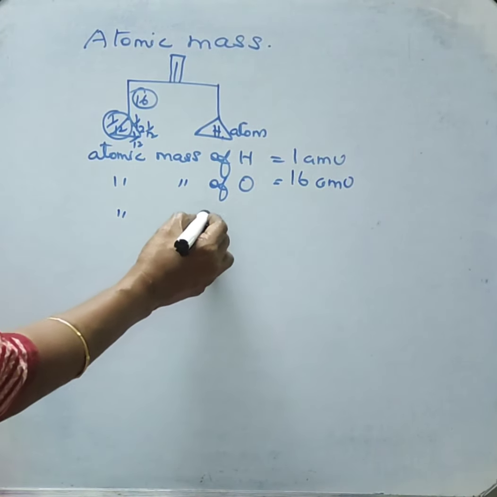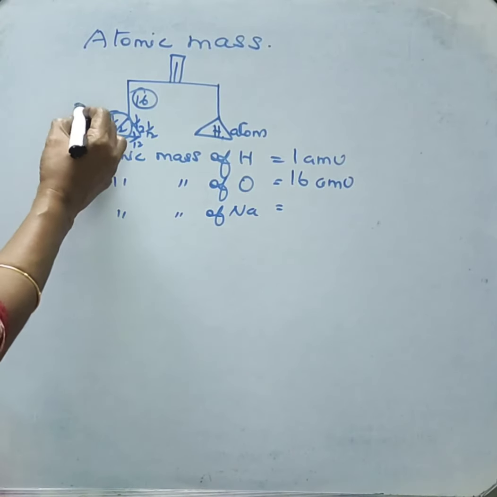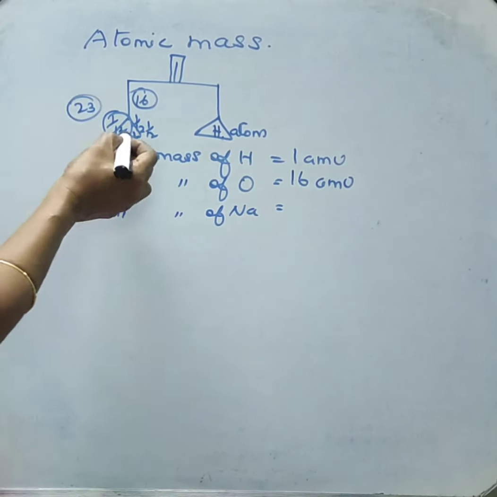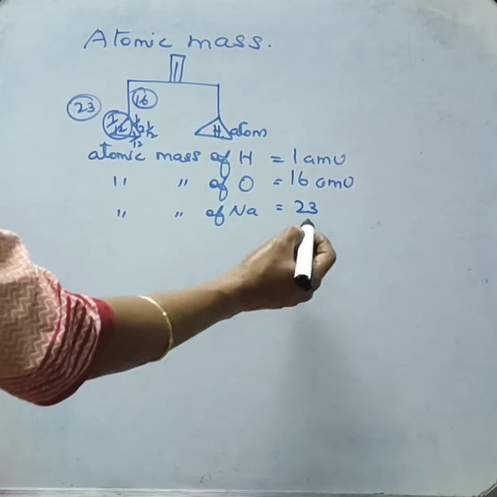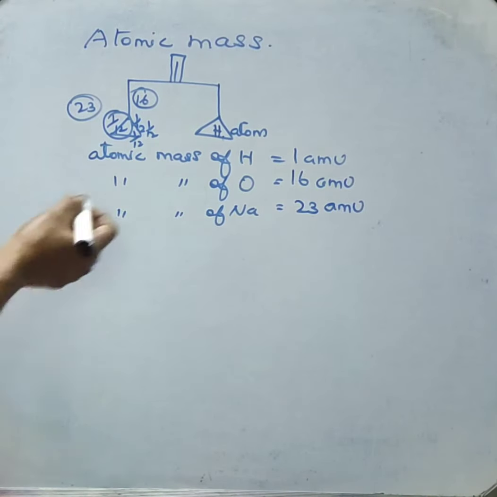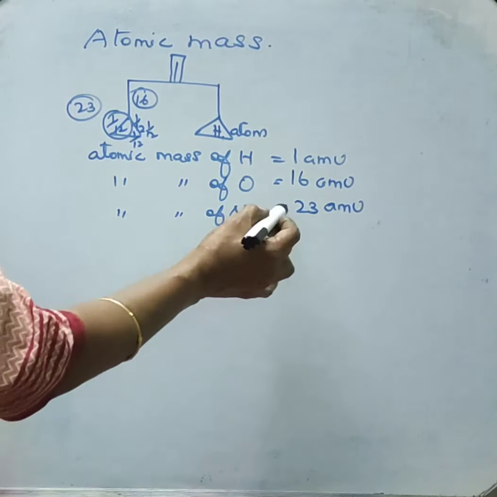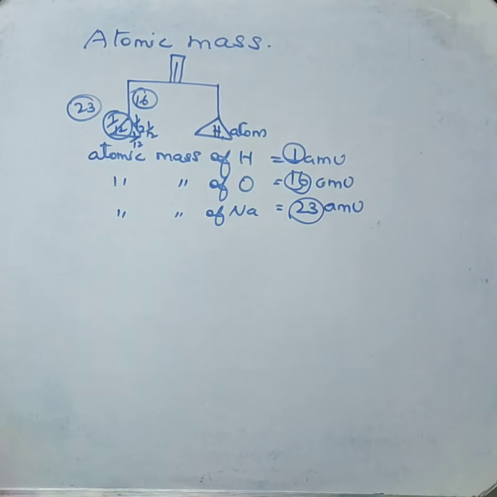Next, the atomic mass of sodium. This will be equal to 23 times 1 by 12 of a carbon atom, so it will be 23 AMU. In this way, for all the elements, we are getting atomic mass in the form of whole numbers.